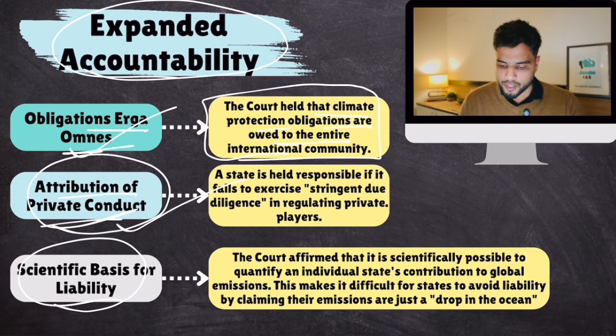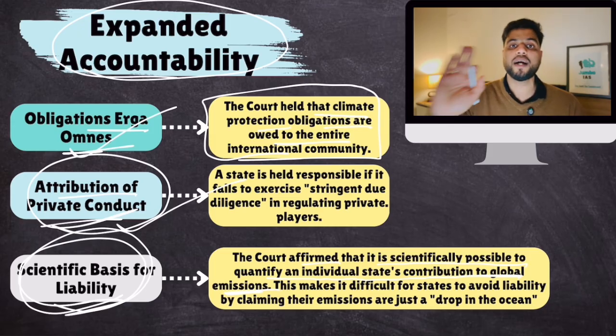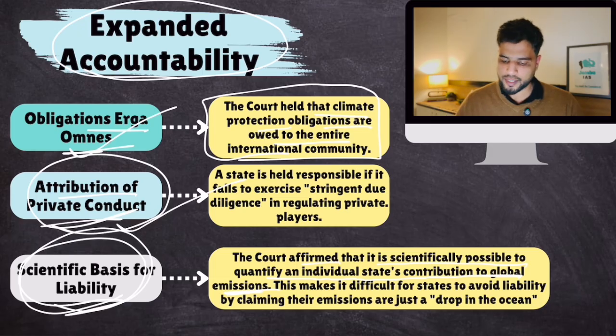So this is the scientific basis for liability. What does this mean? The court affirmed that it is scientifically possible to quantify an individual state's contribution to global emissions. Let's suppose India emitted a lot of greenhouse gases, and now someone is seeking compensation from India. What would be the monetary value of that compensation? How would you attribute a monetary value to it? Let's suppose 2 metric tons of carbon was emitted. How much compensation should be taken from India? Well, ICJ clarified that experts can attribute monetary value. Monetary value is quantifiable in case of greenhouse gas emissions, and that would be demanded from that particular state.